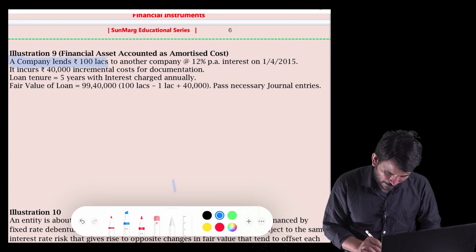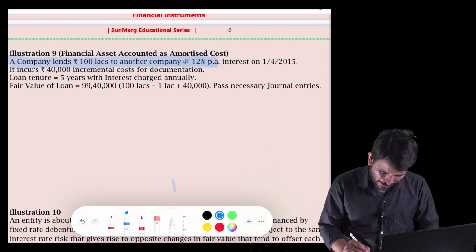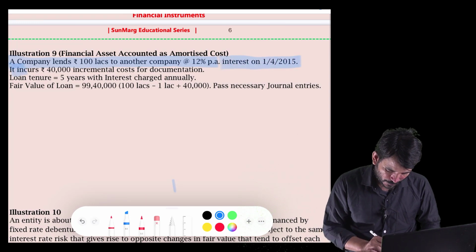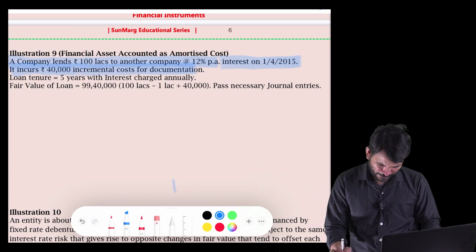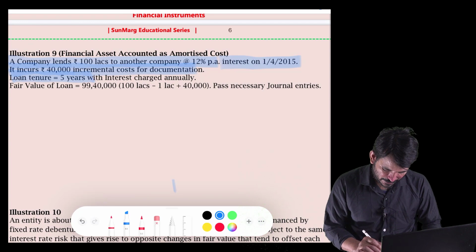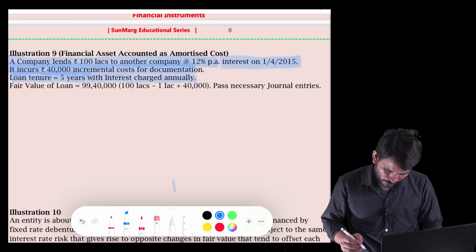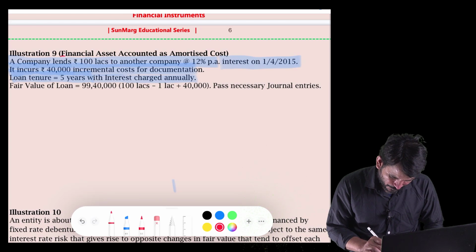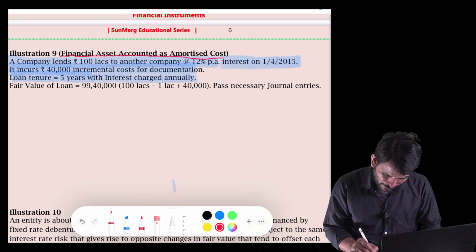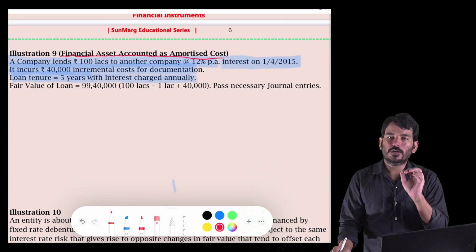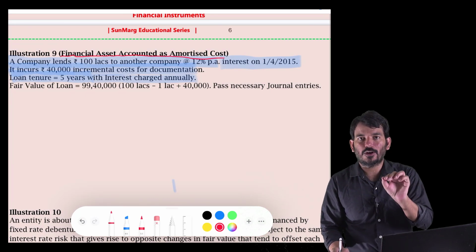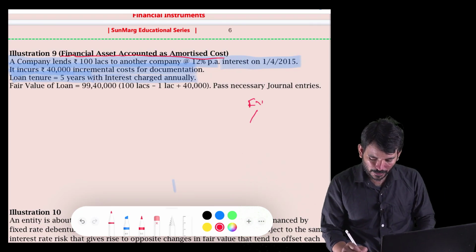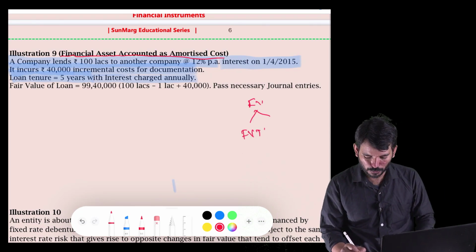A company lends 100 lakhs to another company at 12% per annum interest on this date. It incurs 40,000 rupees incremental cost for documentation. Loan tenure is 5 years with the interest charged annually. The company is saying the financial asset is accounted at amortized cost. If you are doing fair value accounting, you can use fair value through P&L or fair value through OCI.